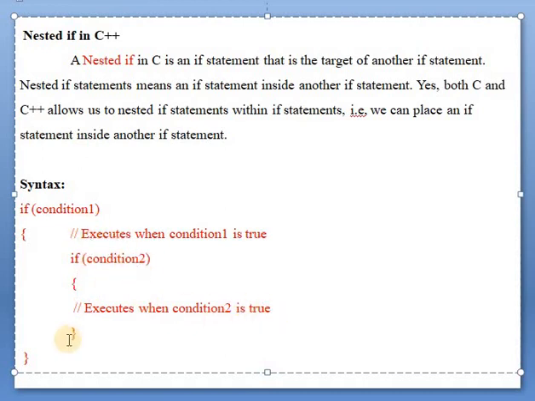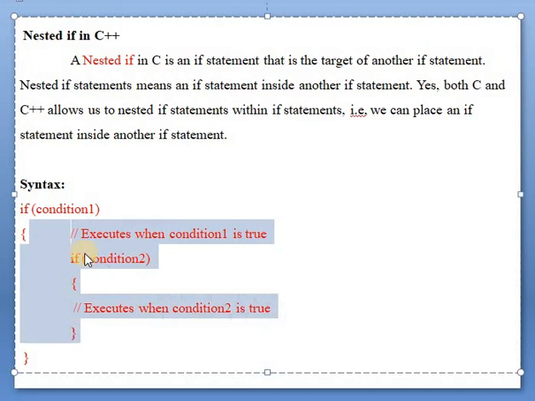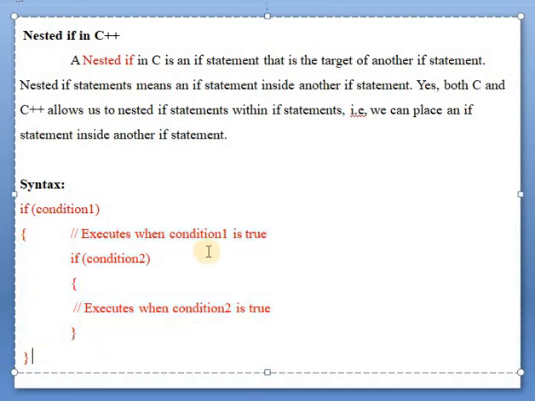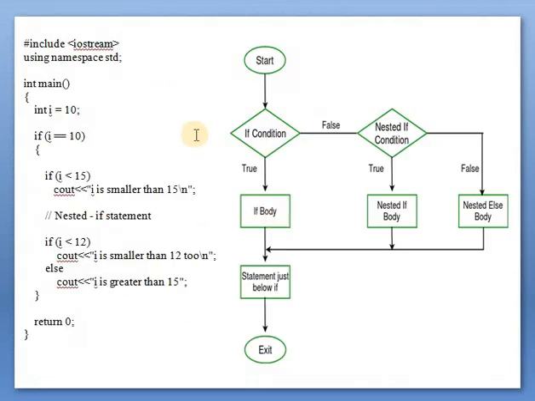See here, if condition 1 is true, it will come inside. If condition 2 is true, it will come again inside. But if condition 1 is true but condition 2 is false, the program flow comes out of the inner if. And if condition 1 is false, then it will not execute this if body, and not execute condition 2. If condition 1 is false, it will go directly to the outer if.